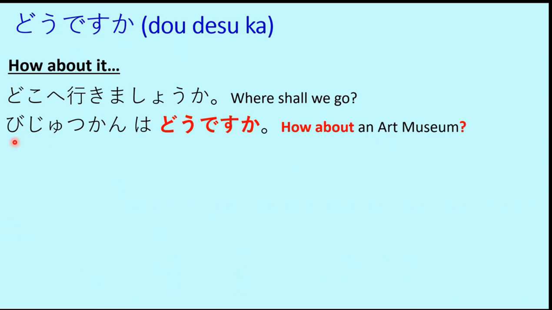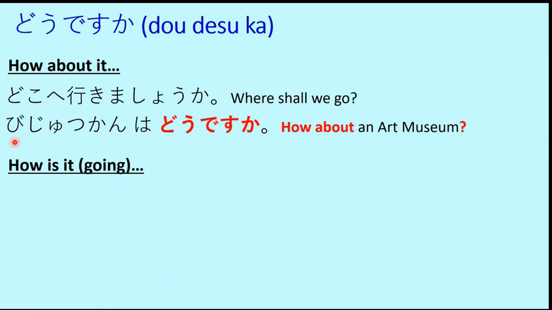That means the listener is not giving an exact answer or solution to the question, but he is asking another question, expecting his views on what he is proposing. So, Bijutsukan wa do desu ka means how about an art museum, or what do you think about an art museum? So, shall we go to an art museum? What do you think about it? To give that meaning, do desu ka is used. Bijutsukan is the art museum.